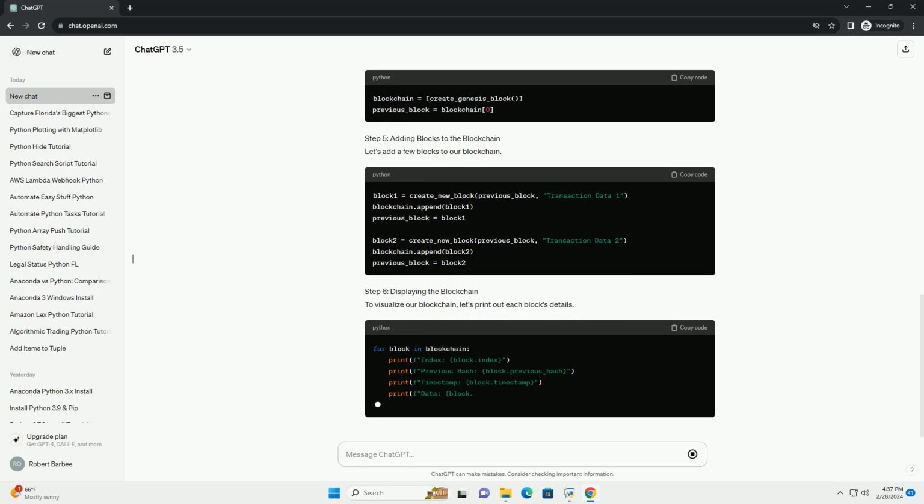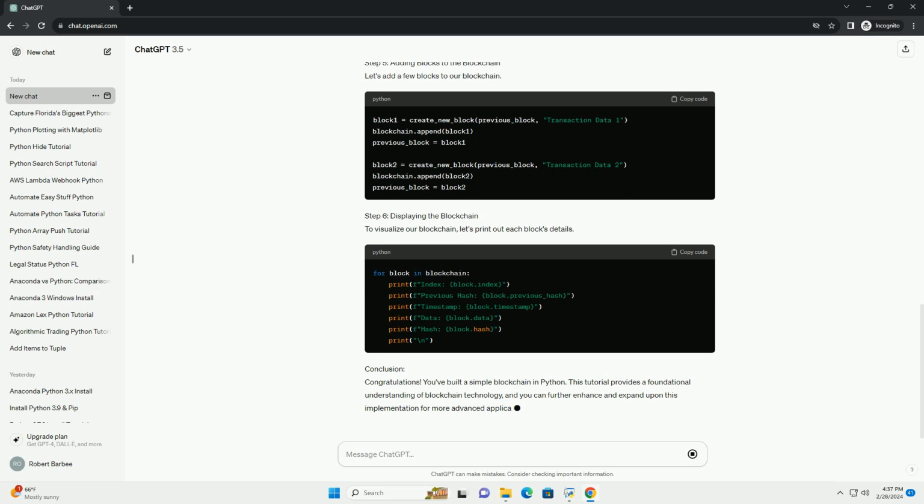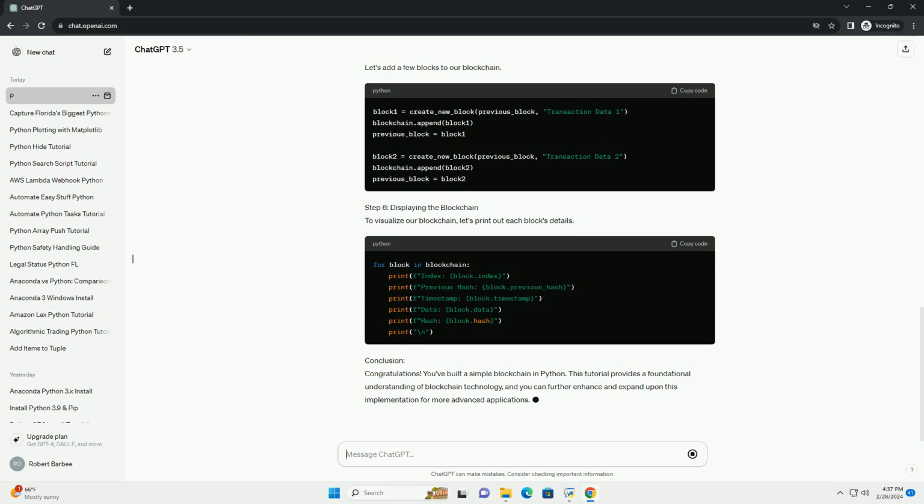Step 3. Adding blocks to the blockchain. Now, let's create a simple function to add new blocks to our blockchain. Step 4. Initializing the blockchain. Initialize the blockchain with the Genesis block. Step 5. Adding blocks to the blockchain. Let's add a few blocks to our blockchain.